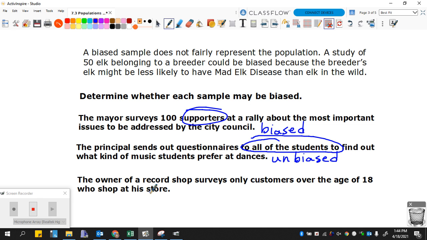And the owner of a record shop surveys only the customers over the age of 18 who shop at his store. That is obviously biased because he doesn't think about the teenagers or even younger people who are under the age of 18.